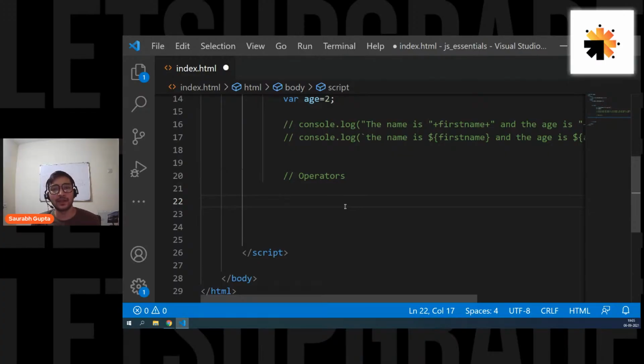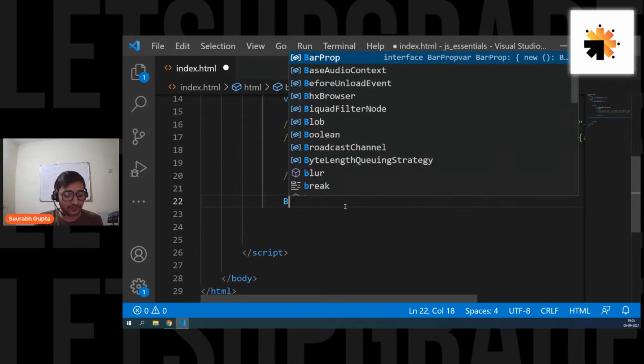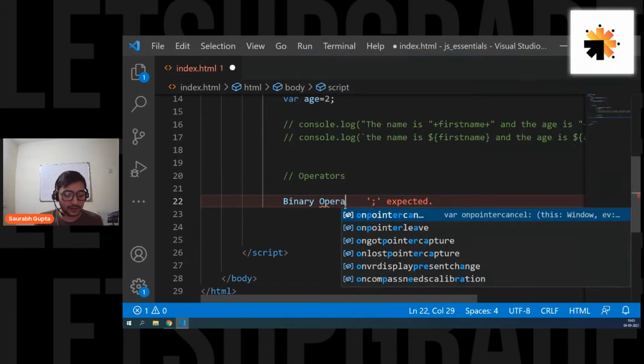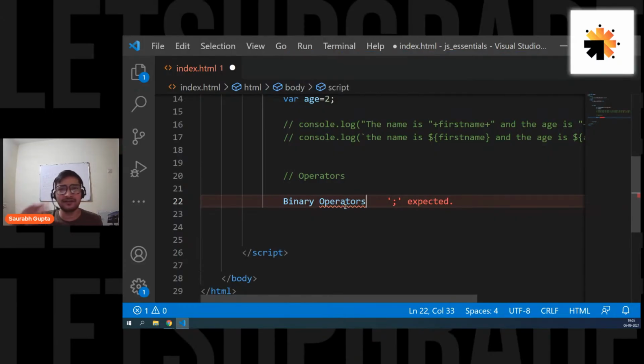That's it. Okay. So now, guys, as I was telling you, in JavaScript we have a lot of operators, and based on how they work, they are divided into multiple categories. So now let's write down the categories and see how they work. The first category that you have is binary operators. After this, you don't have to go for any operator tutorial. I'm going to tell you about each and every kind of operator here.